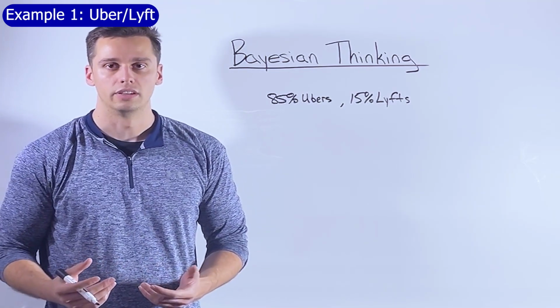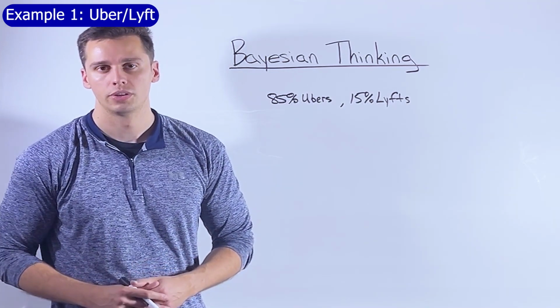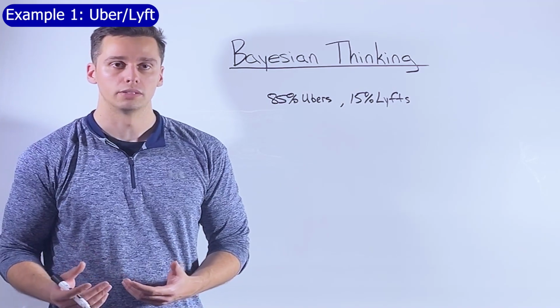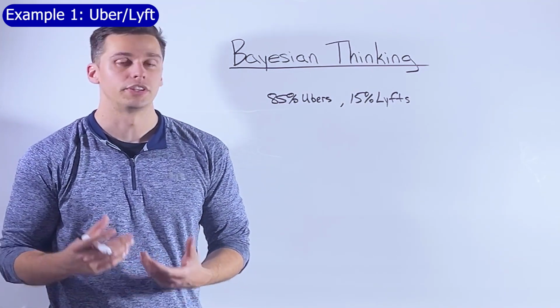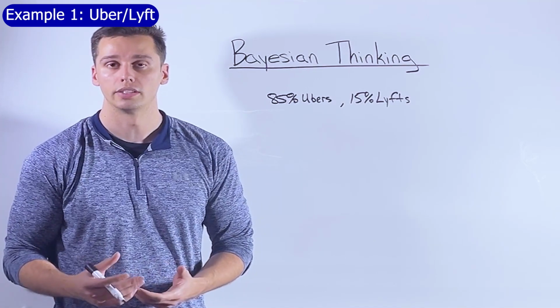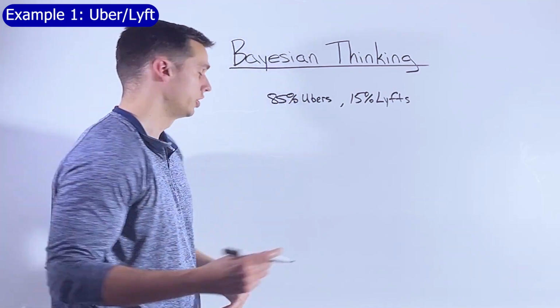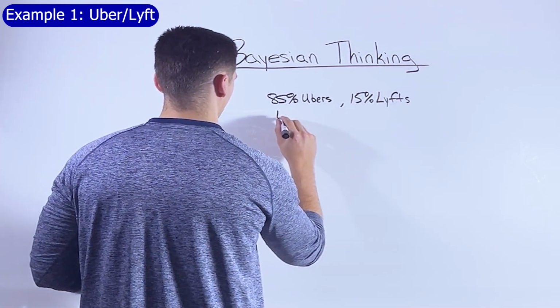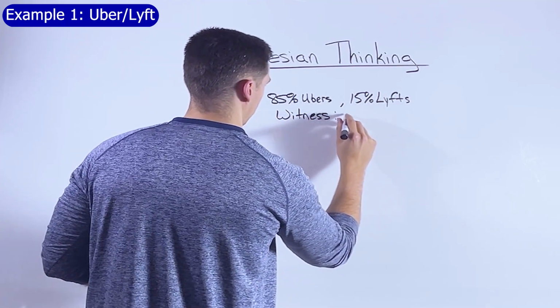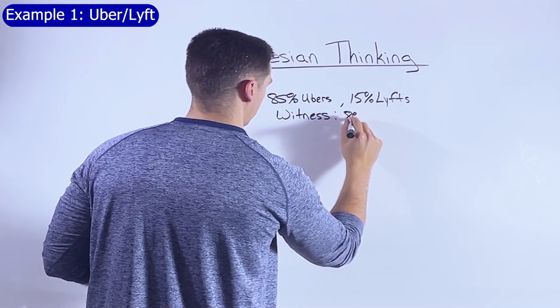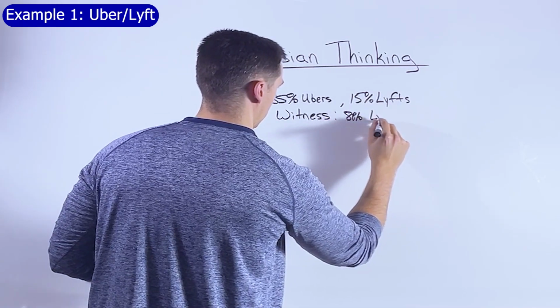One day there's an accident, and a witness says a Lyft was involved. You know that witnesses are correct about 80% of the time, so it was definitely either an Uber or a Lyft, but there's an 80% chance that they were correct about it being a Lyft. So let's jot that down too. The witness says 80% Lyft.